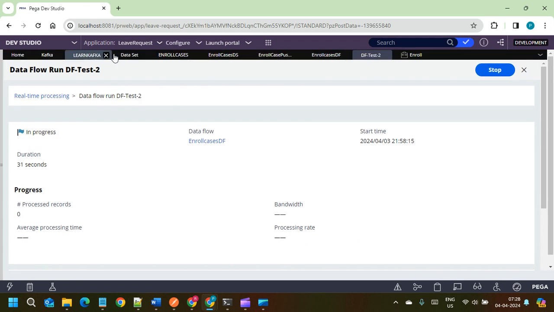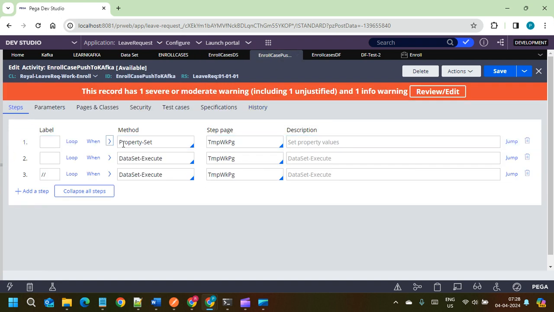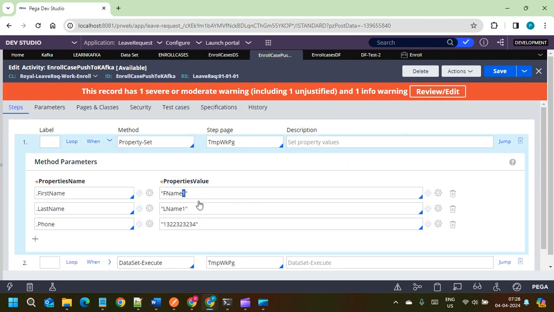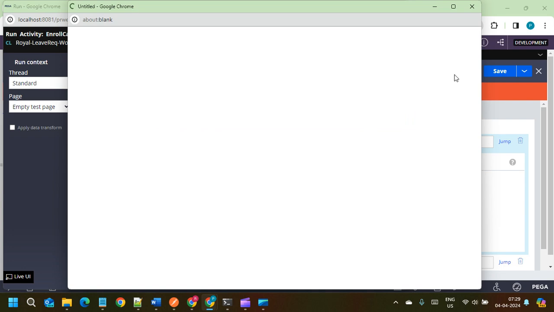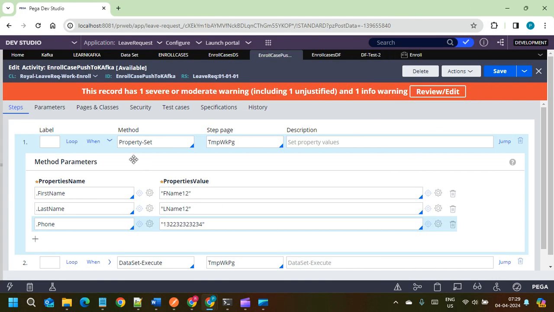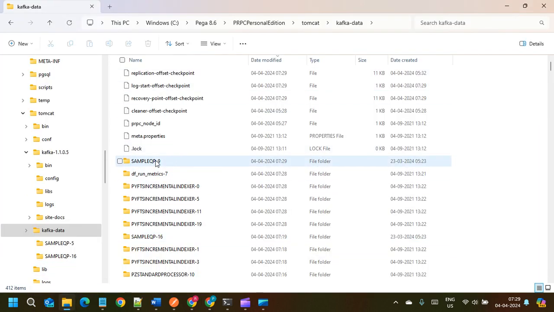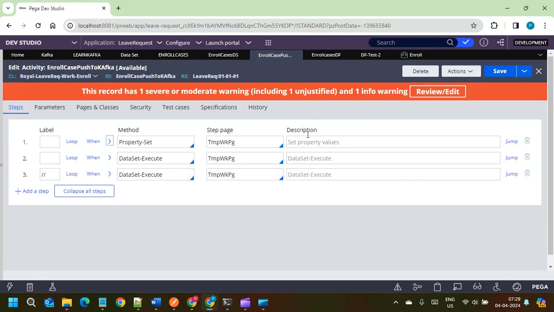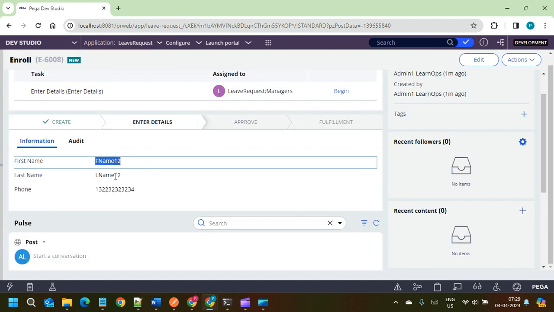So for testing purposes, I am going to insert some records into the data set. This time I will give something like 12, 12, and I'm going to click on run. So using this test activity, I manually inserted one record into the topic. That is in the sample QP9 topic, and when we go here and refresh, see, the eighth record is inserted. The eighth case is created. Let's open. See, FN12.